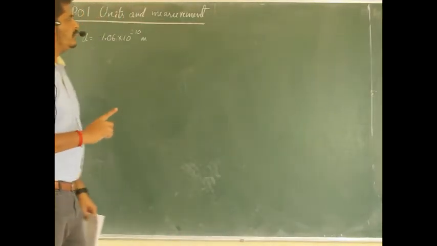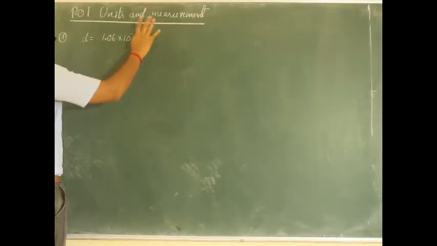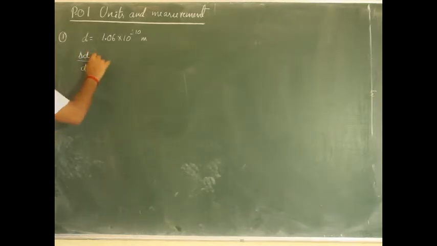The diameter they have given, the value of the diameter, is 1.06 into 10 power minus 10 meter. You can see the order of this one. Now let us go for the concept of relative error. What is relative error? It is the change, that means how much error might be present. So what is delta D here?